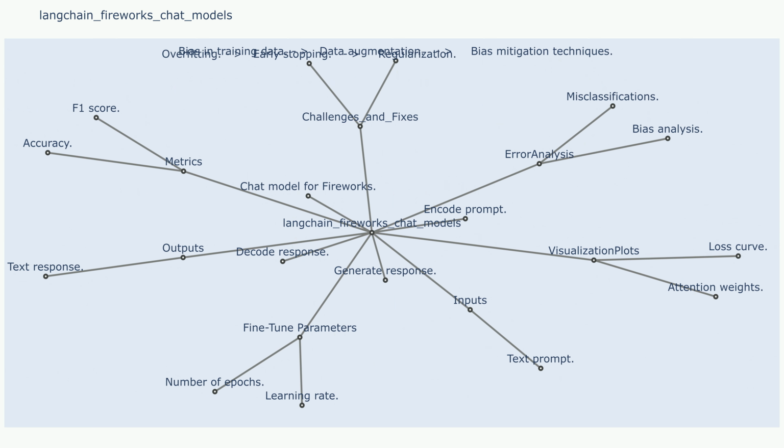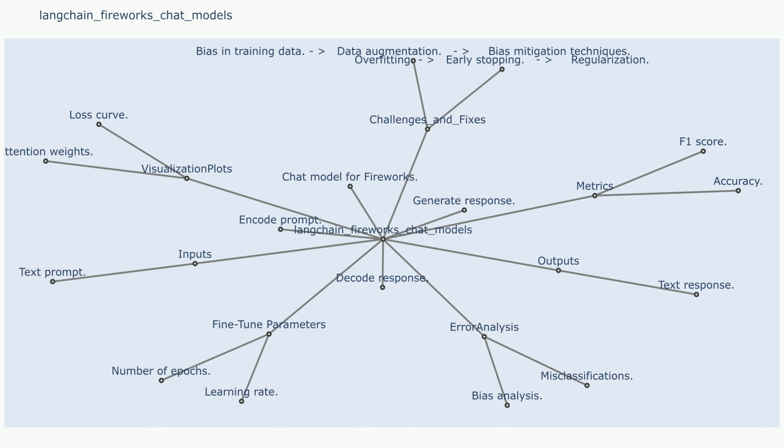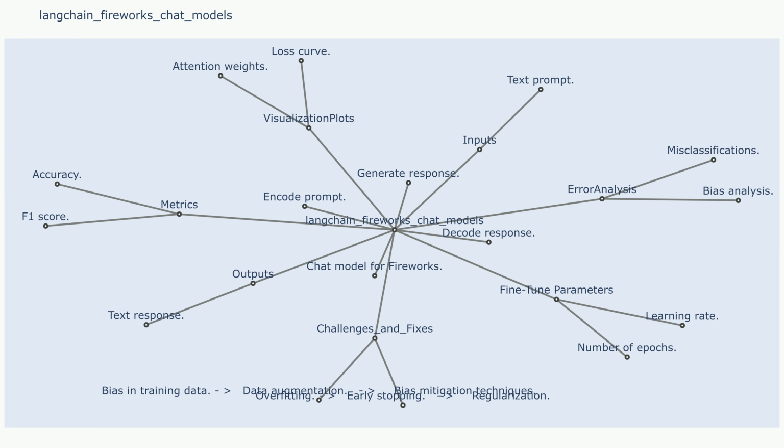Steps. Step 1: prompt processing. The model first analyzes the user's prompt and any provided context to identify key elements like characters, plot points, and desired tone. Step 2: creative generation. Using its extensive knowledge base and creative capabilities, the model then generates text that aligns with the user's input.